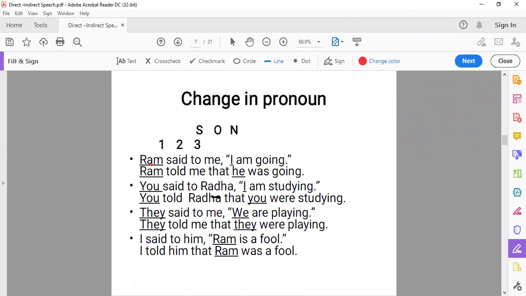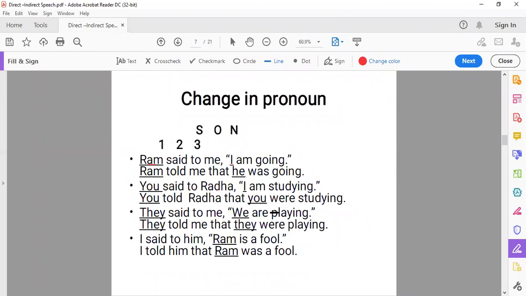You said to Radha, I am studying. Again, we have first person in the reported speech, I. It will change with the subject of the reporting verb. Now the subject is you, which is second person. So I will change into you. You told Radha that you were studying.